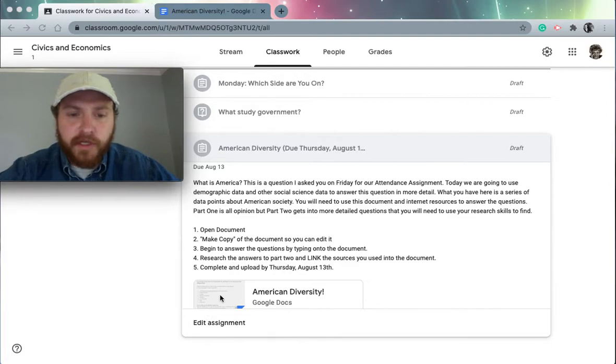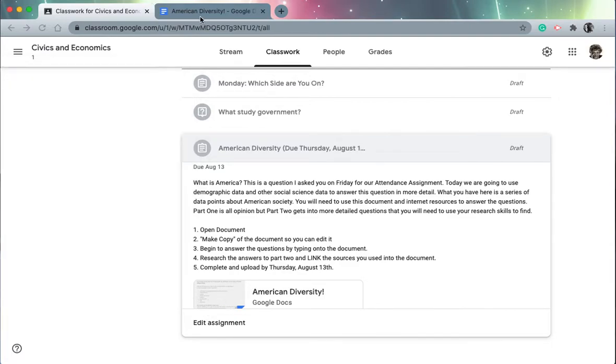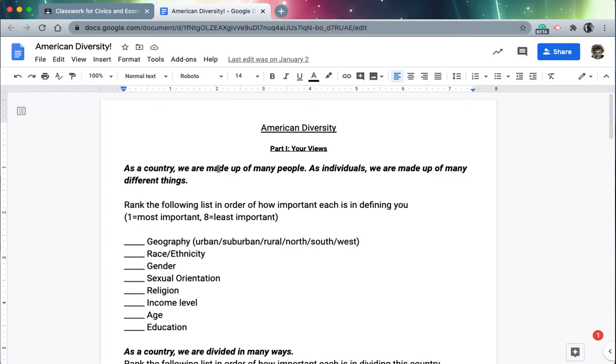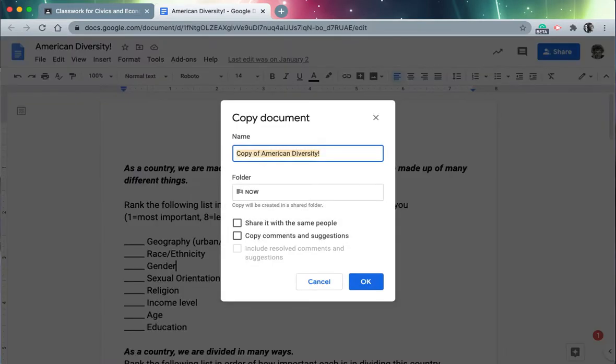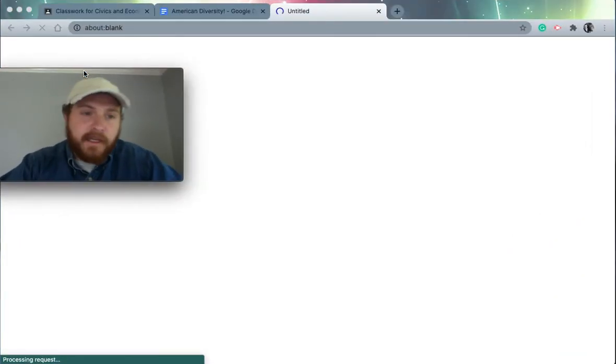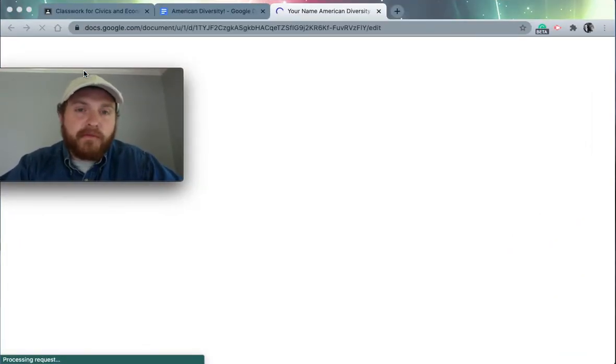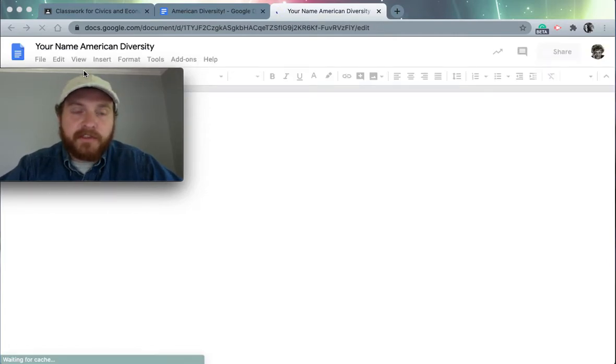So the first thing you're going to do is open the document, which you click right here. You'll see that this is the document, American Diversity. What you need to do next is File, Make a Copy. All right, you click Make a Copy, title it your name, American Diversity. Okay, so now that you've made a copy, you are able to edit this. Without being able to make a copy and put your name there, you can't edit the version I'm going to give you. So with this, you can then jump into it.